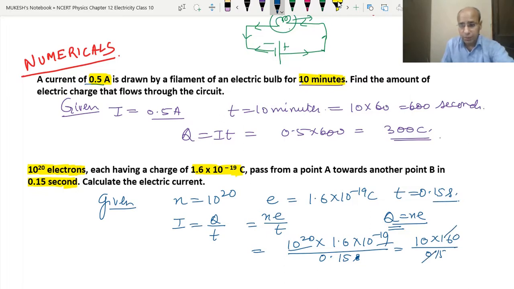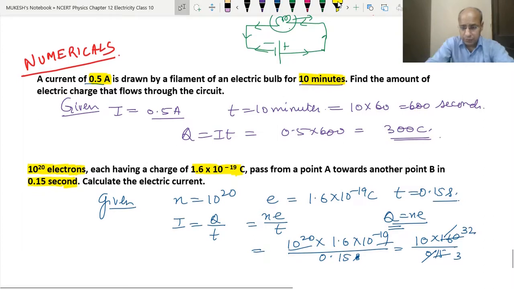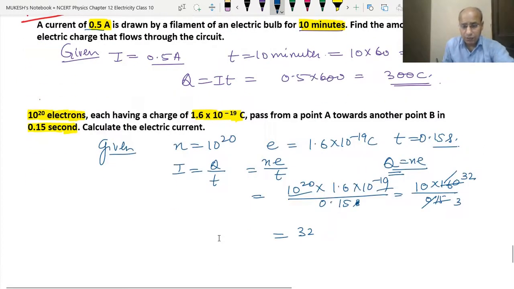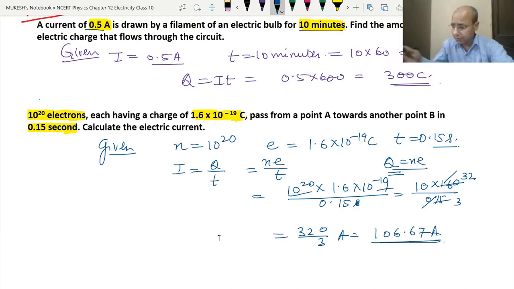When we solve it, 5 3s are 15, 5 3s are 15, 5 2s are 10. So we get 320 upon 3 ampere. When we calculate it, 3 1s are 3, 0, 3 6s are 18. So 18.67 ampere. This is the answer that we get.